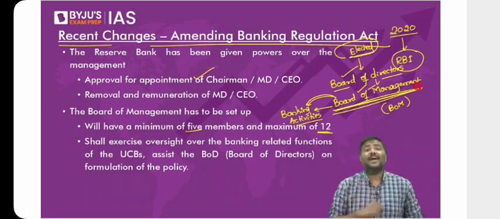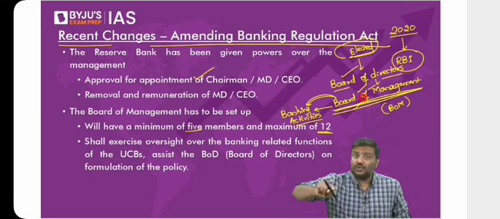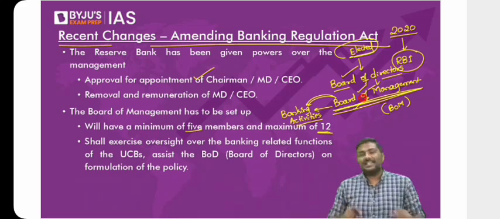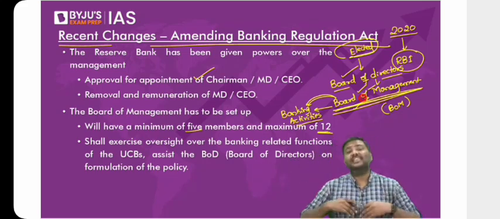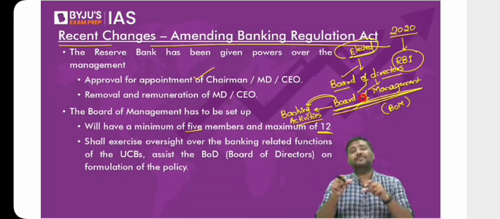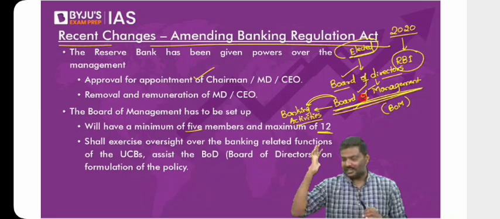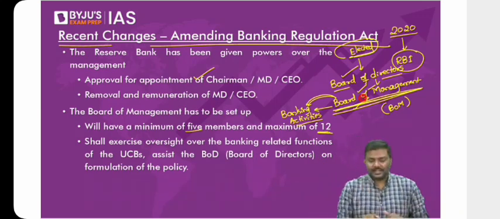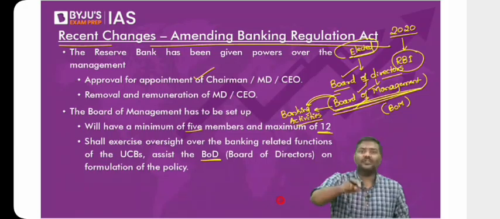Now RBI says, if you appoint someone into the board of management and I feel that this person is not suited for the job, I will ask you to remove them. I will not allow you to appoint these people. For example, who are allowed here? Those who have expertise in retail banking, those who are experts in agriculture credit, those who are experts in the gold loan segment, etc. The argument is very simple. The board of directors will be there, but it is the board of management which will oversee the banking side of the urban cooperative banks.